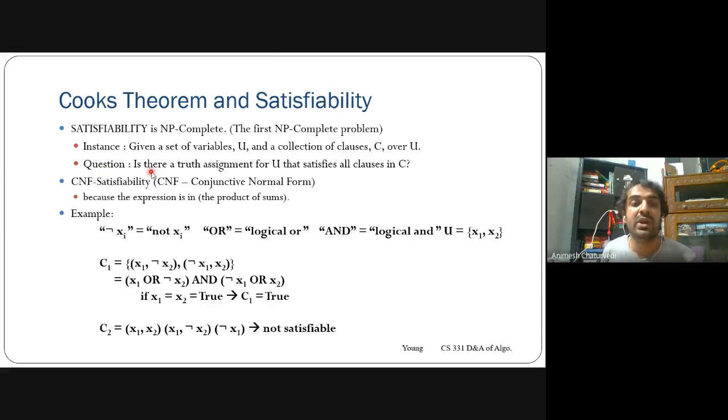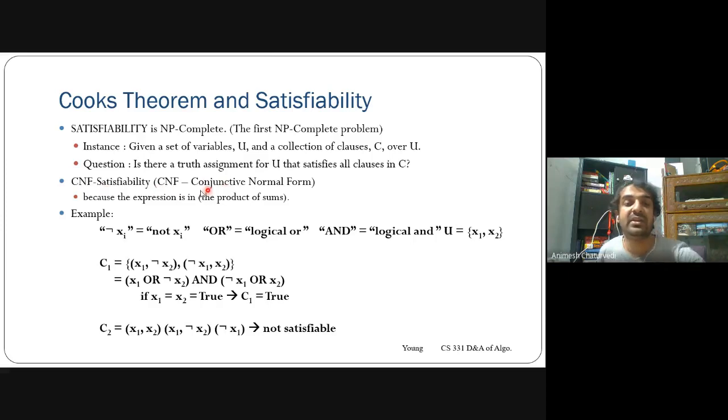So you basically want to ask what truth assignment over the set of variables can satisfy the set of clauses.